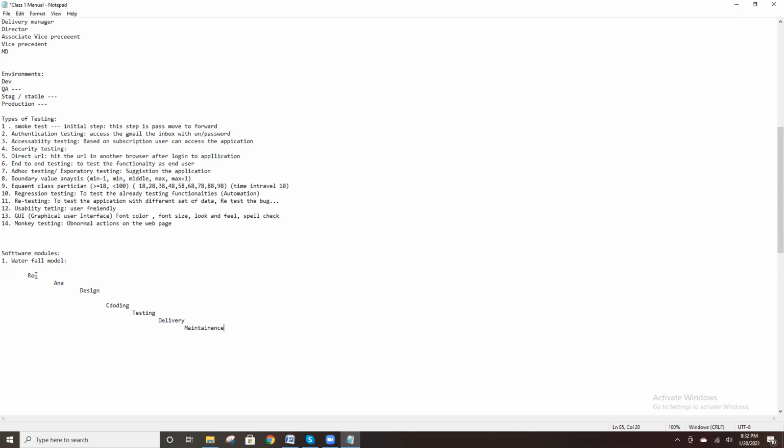If you follow the waterfall methodology in your project, first comes the requirement phase. In the requirement phase, you first gather requirements. For example, it will take 1 month.